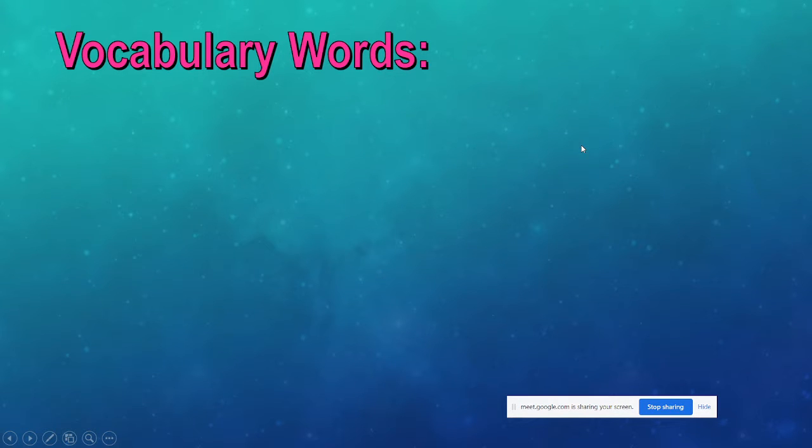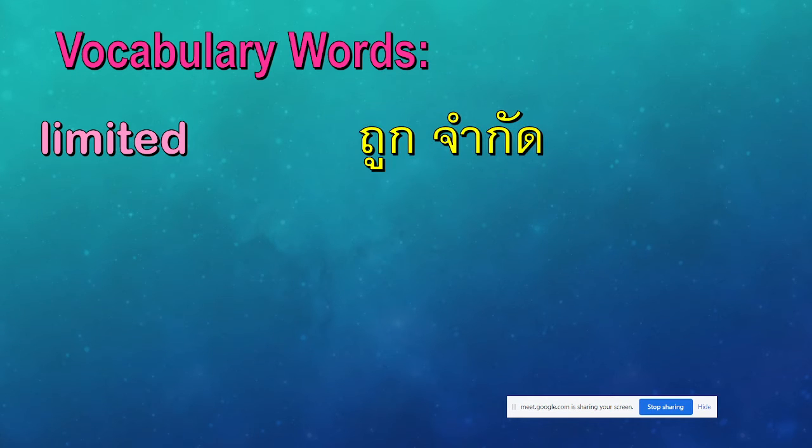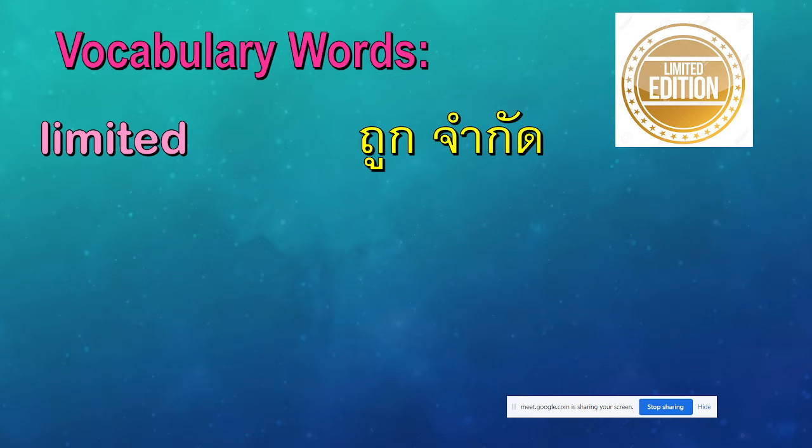Let us start with the vocabulary words for today. The first one is limited. Can you say that? Limited. You can turn on your microphone. Limited. All right. Limited in Thai is ถูกจำกัด.